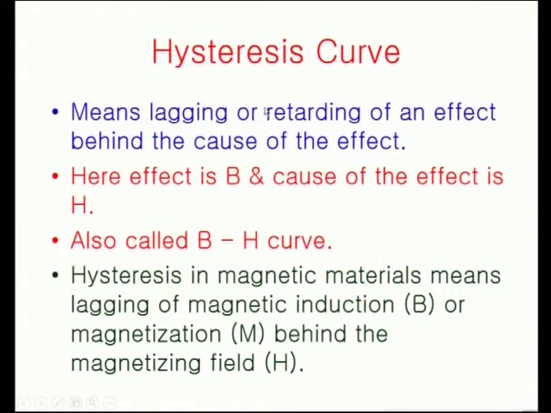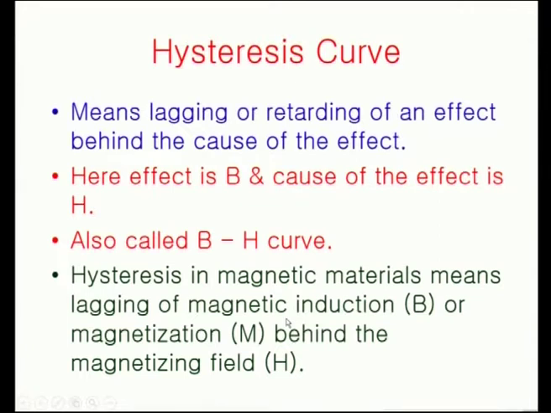Now, here we see something about the hysteresis curve, that is the so called BH curve. It means, in general, hysteresis means lagging or retarding of an effect behind the cause of the effect. So, here the effect is B and the cause of the effect is H. This is called BH curve.